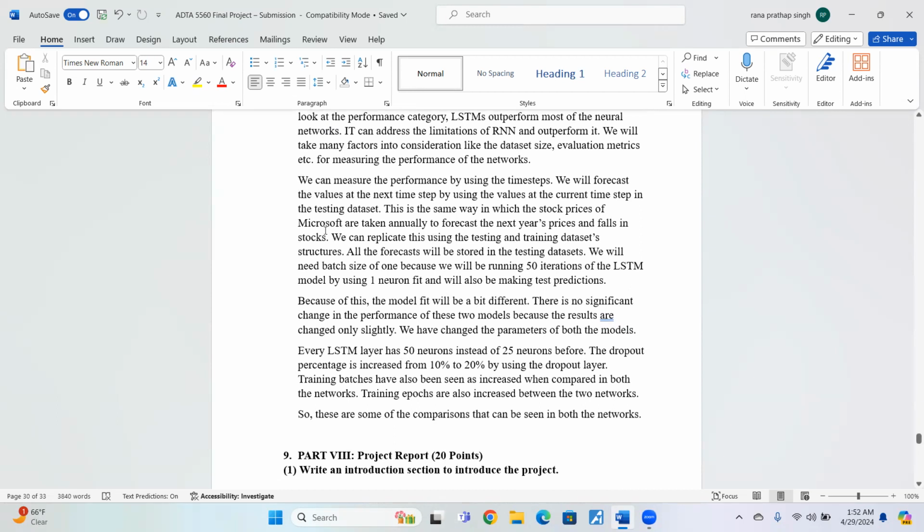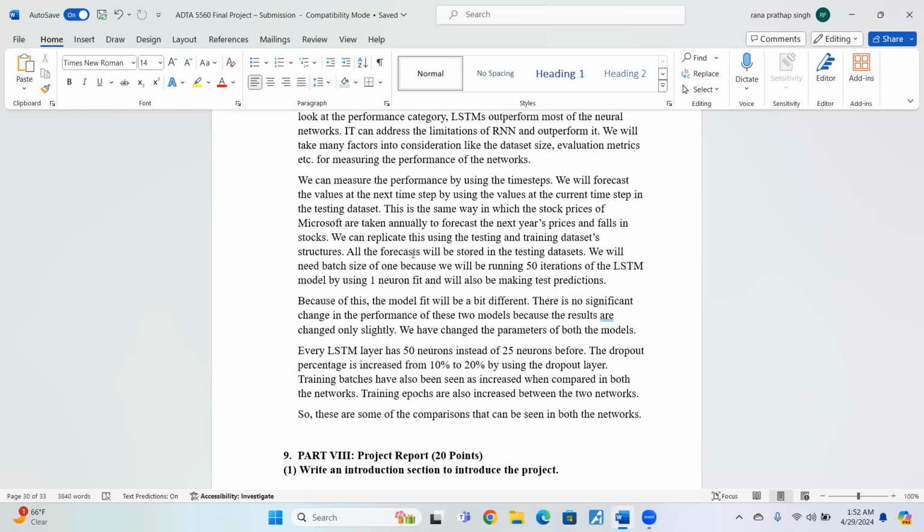So I'm just going to give a brief overview of the comparison between the two networks. All the forecasts will be stored in the testing data sets here. We will need a batch size of 1 because we will be running 50 iterations of the LSTM model using one neuron fit, and we'll also be making test predictions. Because of this, the model fit will be a bit different.